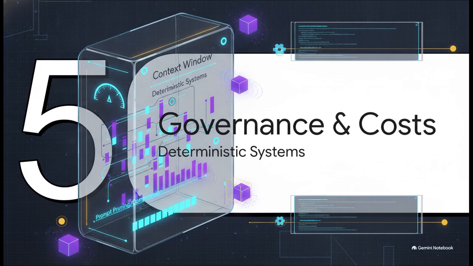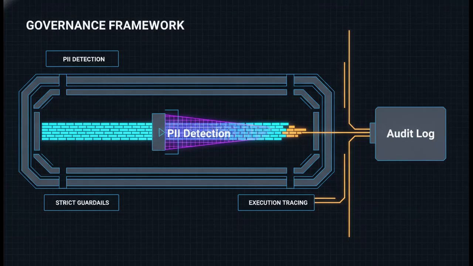This is all about building deterministic engineering systems. Look, you absolutely cannot put an agent into production without these strict guardrails. You need to force deterministic outputs from inherently probabilistic models. We're talking audit logs, tracing execution paths to see exactly why an action was taken, PII detection, and context injection security to protect memory from untrusted retrieval data. Plus, you need continuous model evaluation so your agent's logic doesn't drift over time.